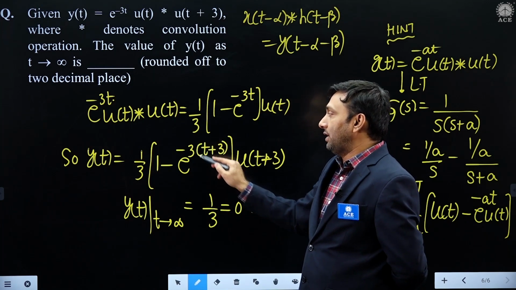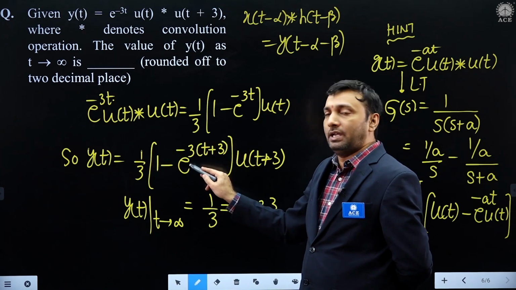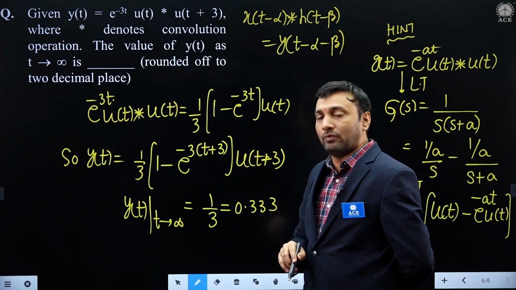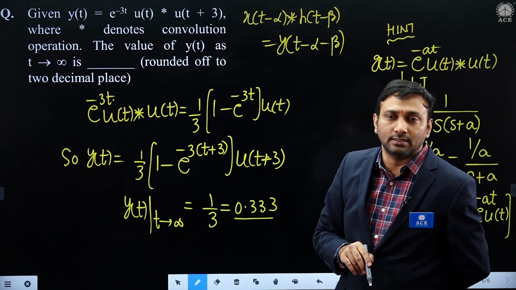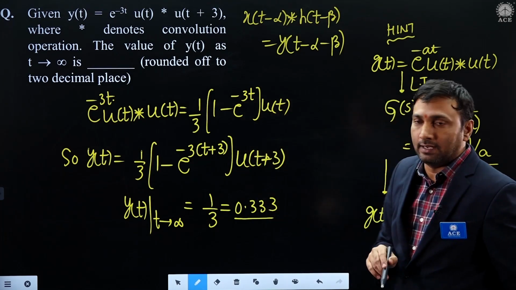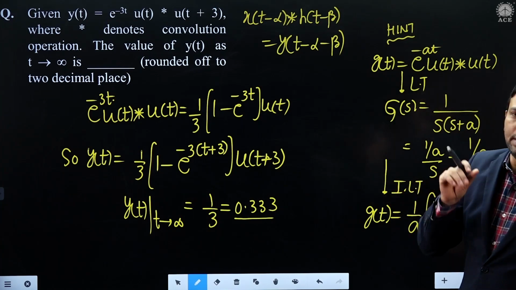As t tends to infinity, this exponential term is 0. What are we left with? 1 by 3. It is given as corrected to 2 decimals. The answer is 0.33. All are easy questions.